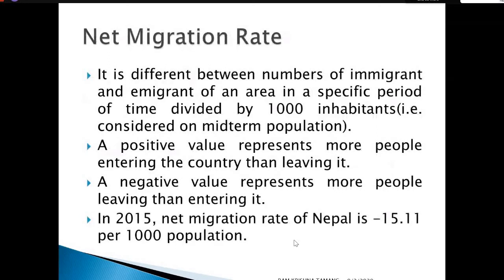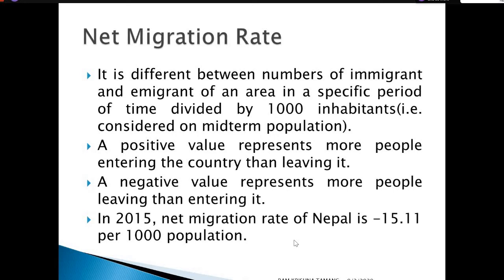Net migration rate: all study based on the rate and ratio inside the vital statistics. The net migration rate is the difference between the number of immigrants and emigrants of an area or a certain country in a specific period of time, multiplied by 1,000 inhabitants, or divided by 1,000 inhabitants, considering the mid-term population, that means the total number of population inside the certain geographical place.